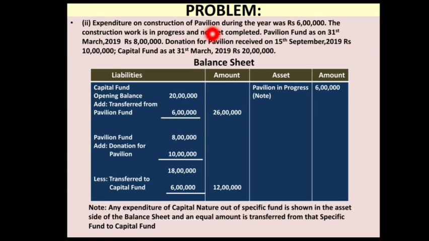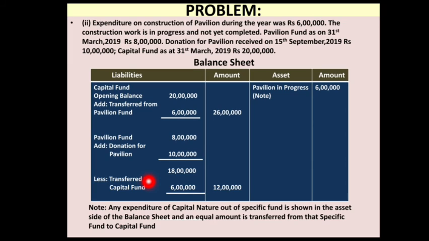First of all, as it is an asset, or will be converted into an asset in the near future, it will be recorded as an asset. The second thing you have to do is transfer this expenditure of the pavilion to the capital fund. So you will add that 6 lakh to the capital fund, as a transfer from pavilion fund. The expenditure on construction of the pavilion of 6 lakh will be added over here in the capital fund, and it will be deducted from the pavilion fund.